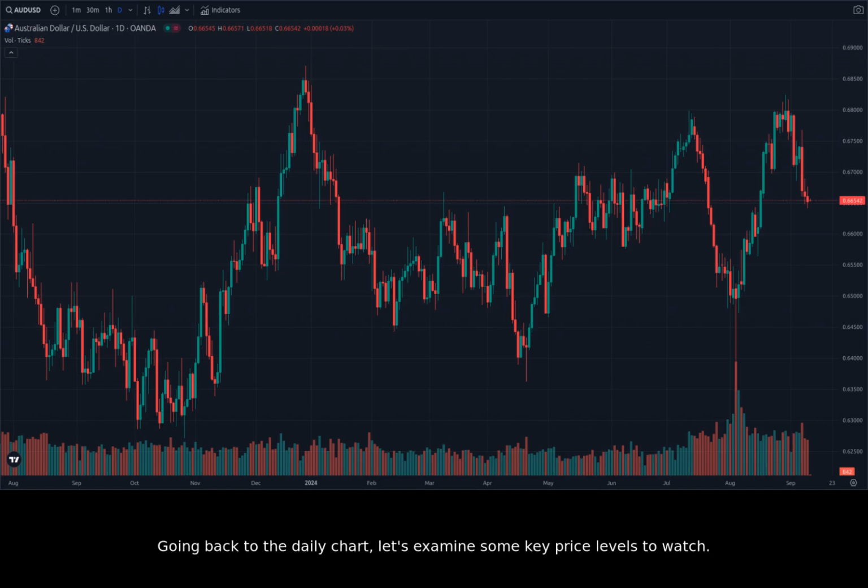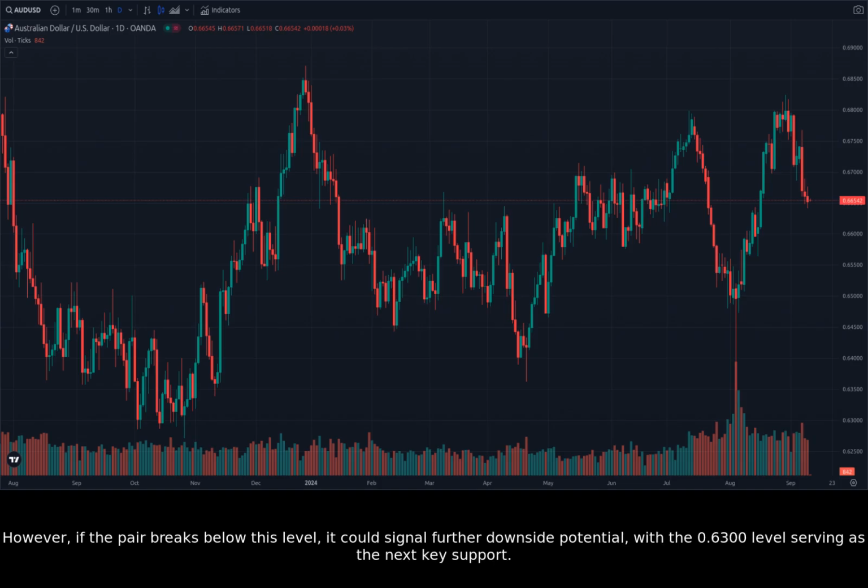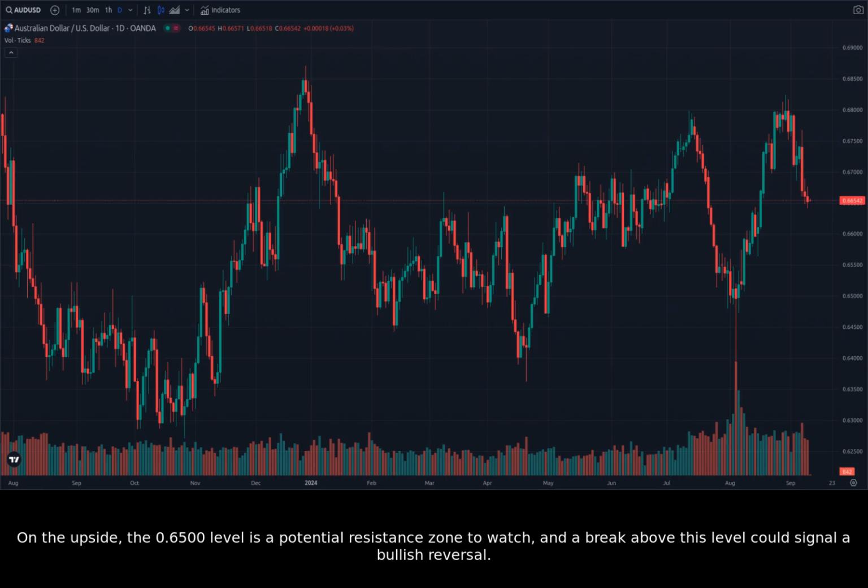Going back to the daily chart, let's examine some key price levels to watch. The 0.6400 level has been a strong support zone in the past, and it's possible that the AUDUSD might find support there again. However, if the pair breaks below this level, it could signal further downside potential, with the 0.6300 level serving as the next key support. On the upside, the 0.6500 level is a potential resistance zone to watch, and a break above this level could signal a bullish reversal.